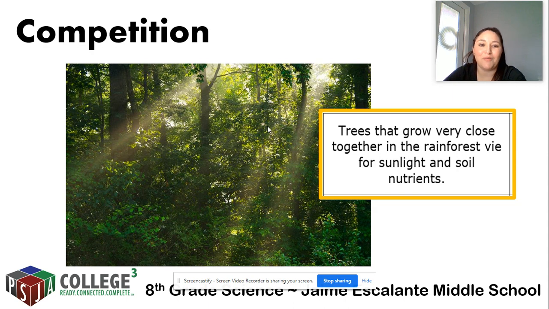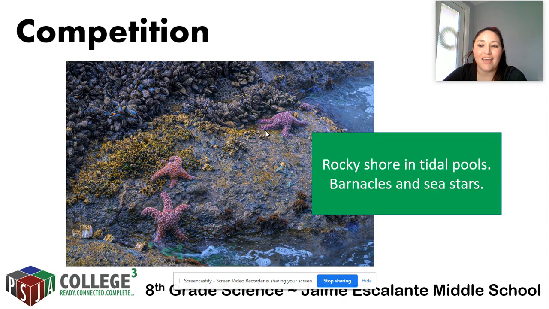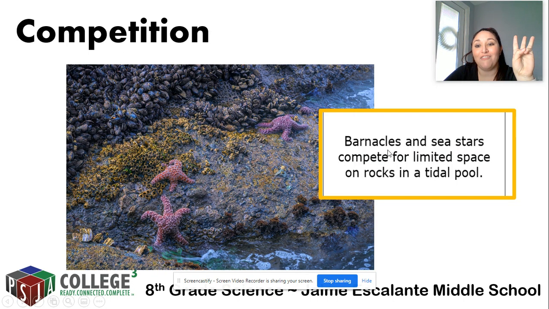All right, last example. This is actually a tidal pool. So these are little pools that form when the tides come in and come out, when we have high tide and we have low tide, right? And there's a lot of rocks and stuff, a lot of space. So these are barnacles and sea stars. Here's our sea stars here, and then 2 different species of barnacles clinging to the rocks. So what do you think these species are probably competing for, fighting for? 1, 2, 3. If you said they're fighting for space, you are correct. Yeah. So this is what competition looks like.